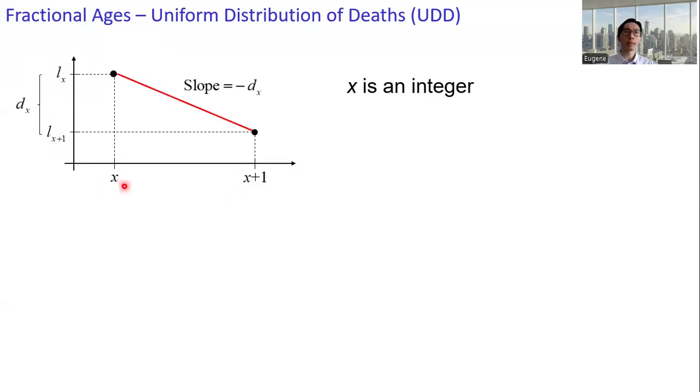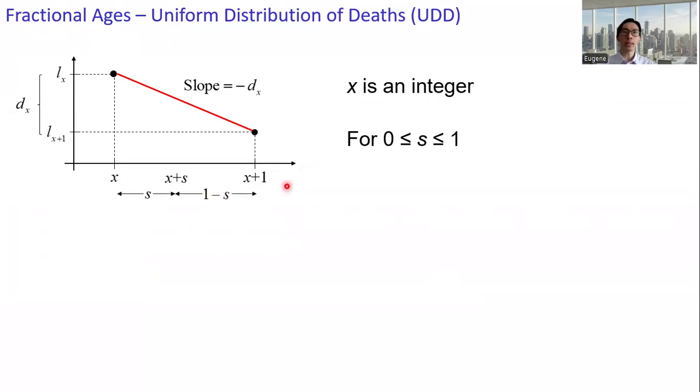The slope is minus d_x, the expected number of deaths between age x and age x plus 1. For s between 0 and 1, that is any age between age x and age x plus 1,